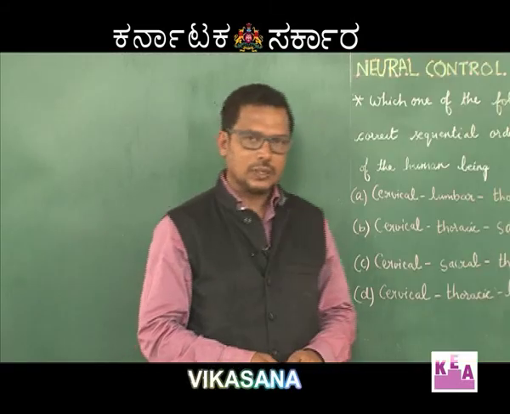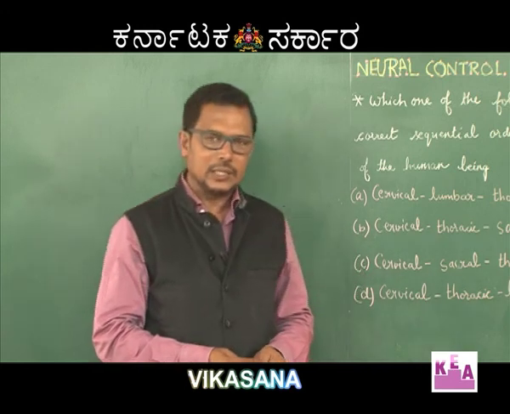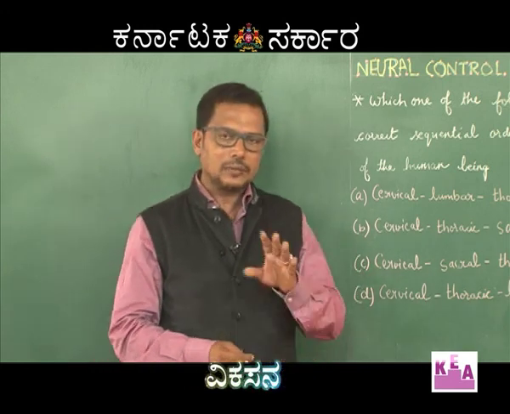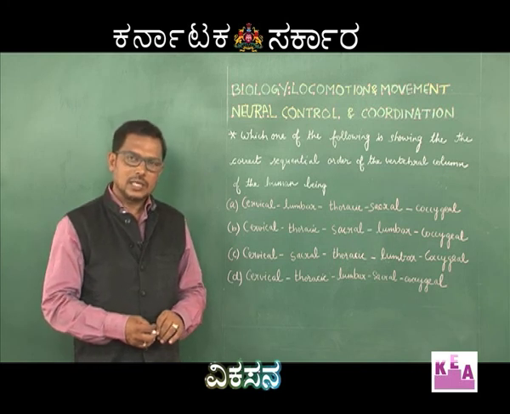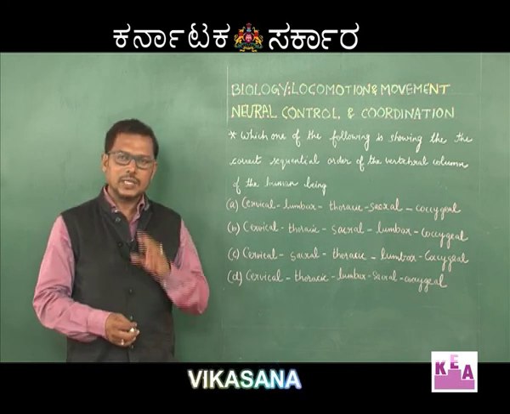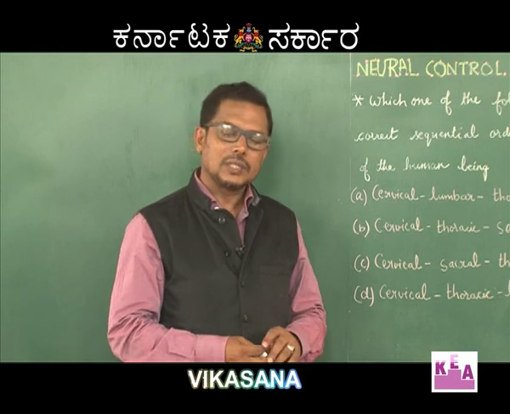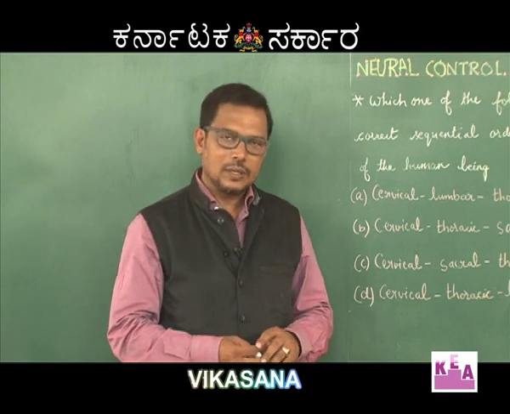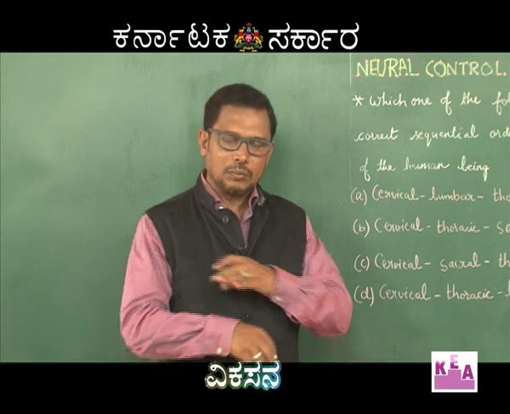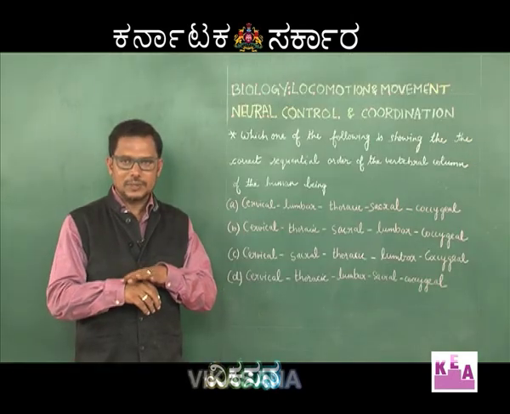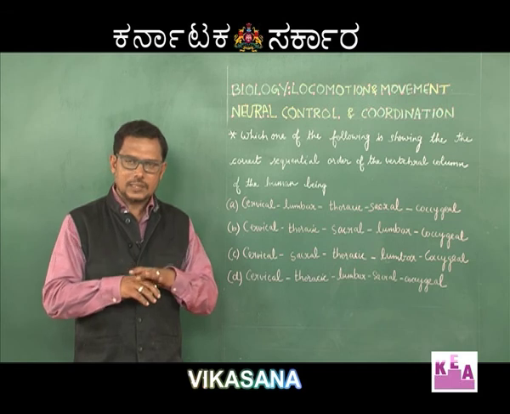As you all know, in axial skeletal system there are 80 bones. In appendicular skeletal system there are 126 bones. Appendicular skeletal system includes pectoral girdle, pelvic girdle, bones of forearms, that is limbs and hands.